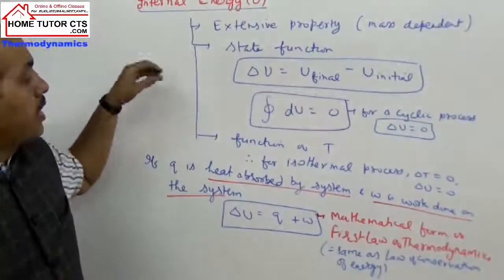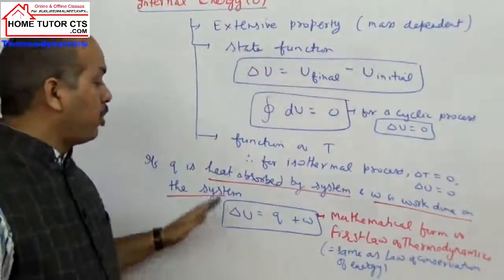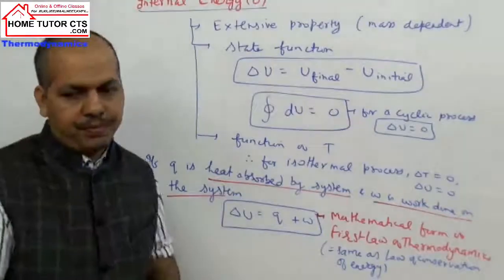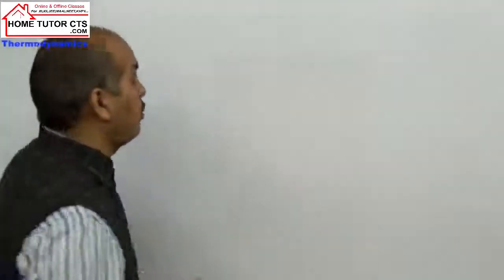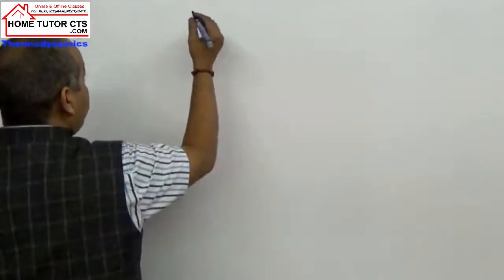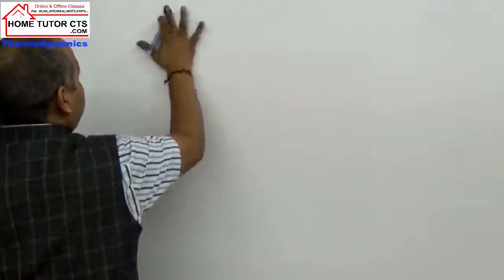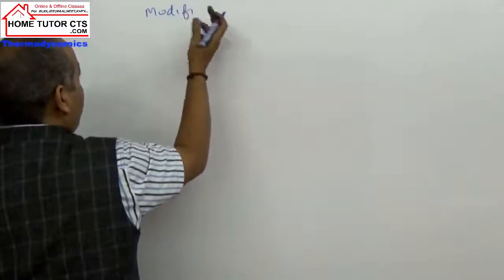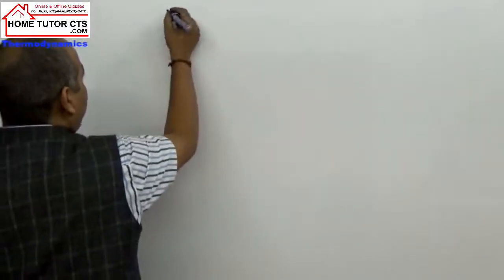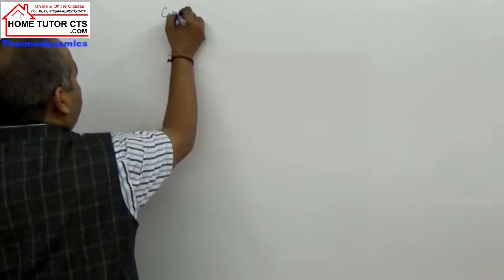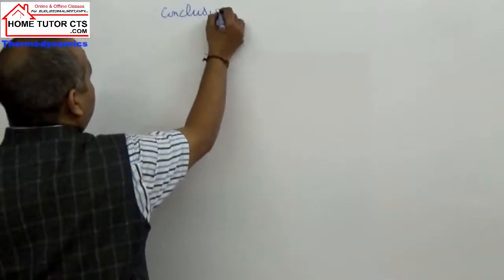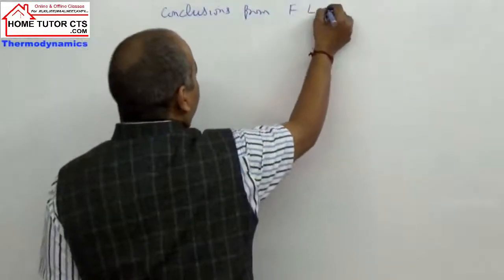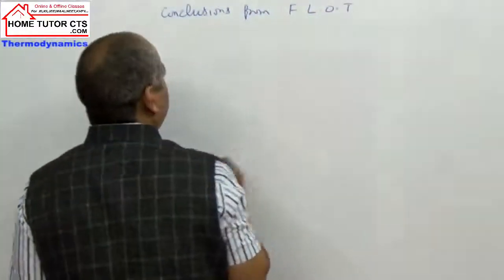Okay. Now we can take some modifications or some important conclusions from the first law of thermodynamics.